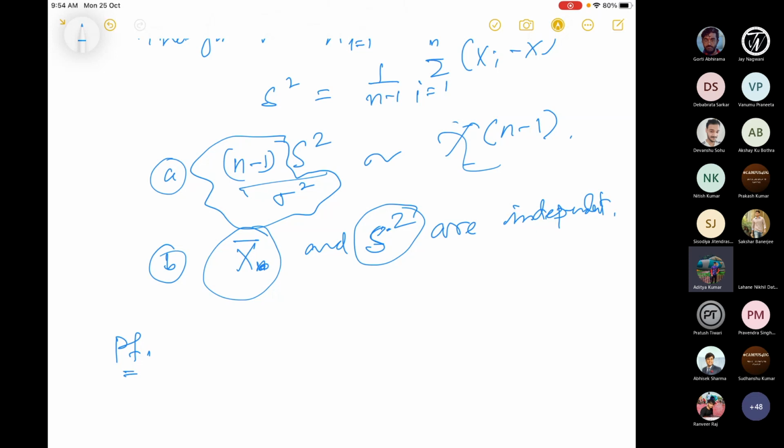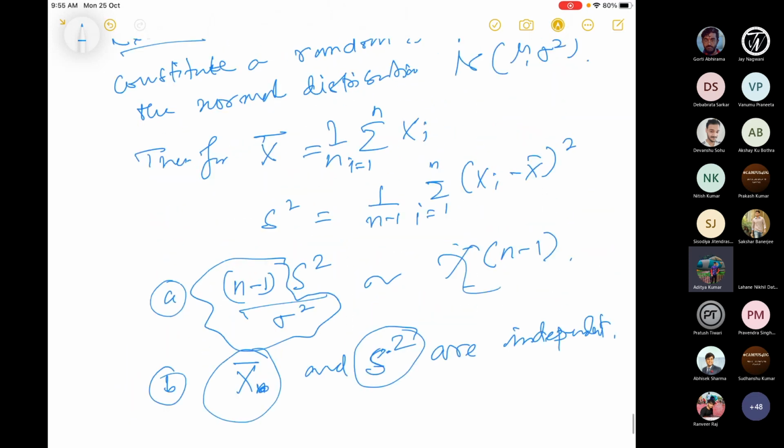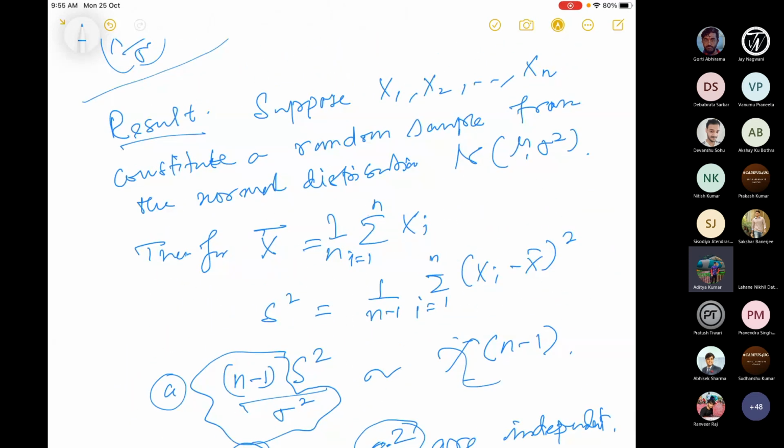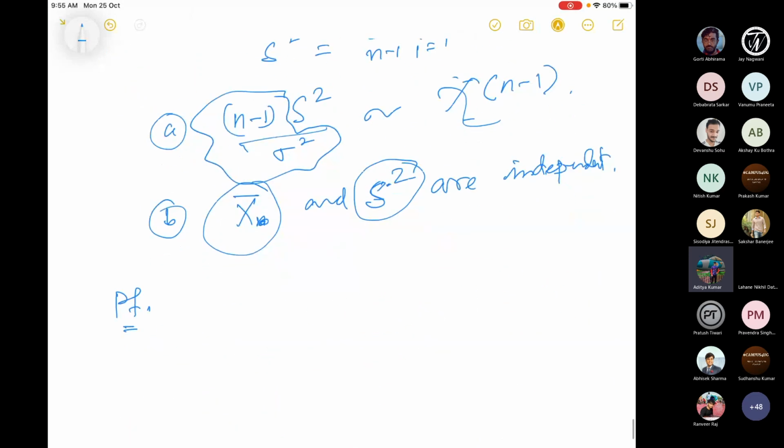This can be done with induction, but let me prove this statement for n equal to 2. You can assume it is true for n minus 1, and then prove it for n. The technique is the same.